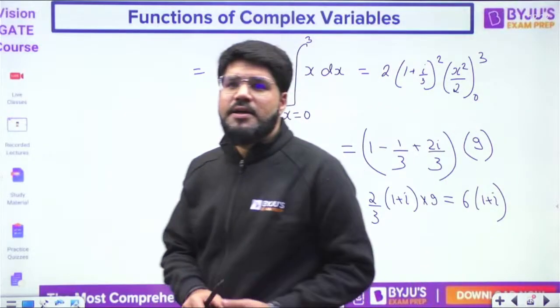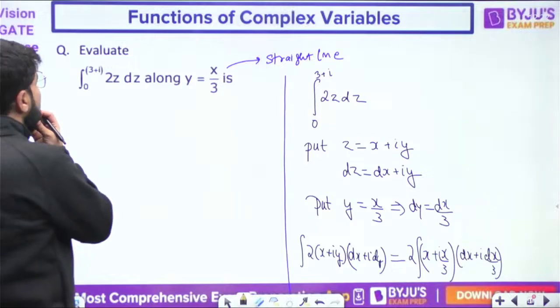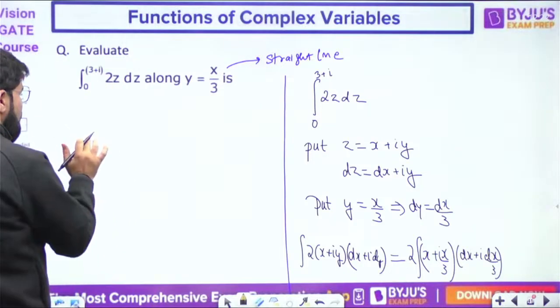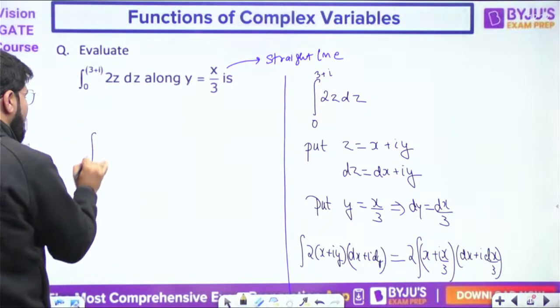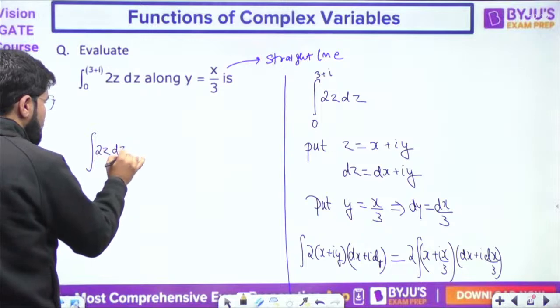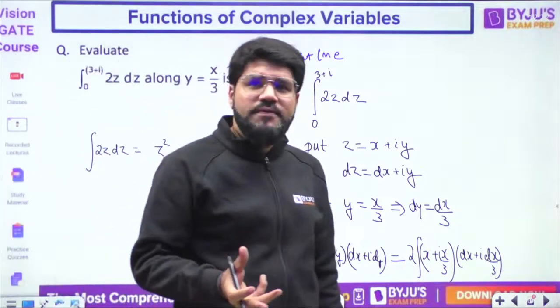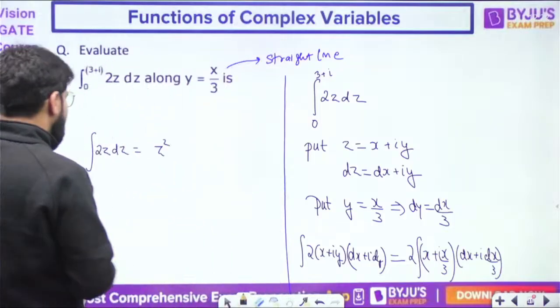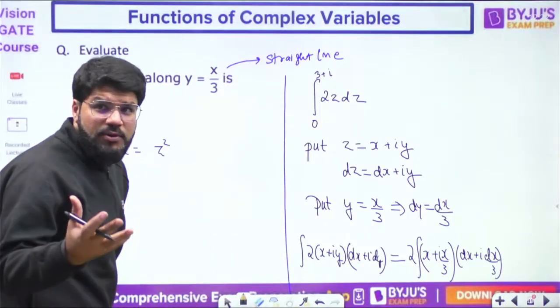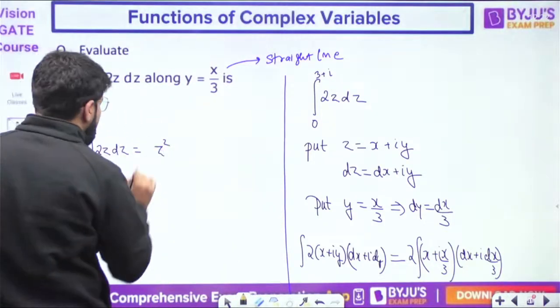Okay, now look into it. What is the integral of 2z dz? If I directly integrate in terms of z, the integral of 2z is z square by 2 times 2, like we use the regular formula in the real world. So that is z square.